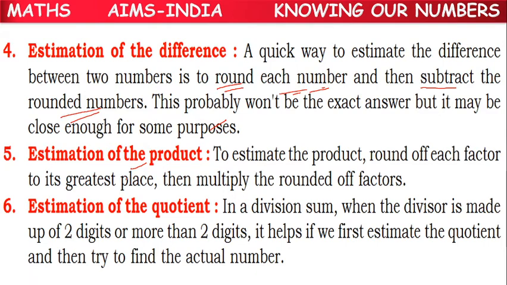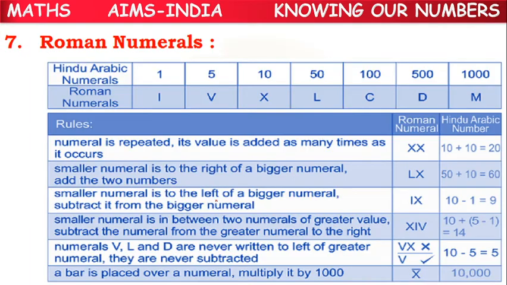Estimate the product: first we have to round off each factor to its greatest possible place, then multiply the rounded off factors, not the given factors. Estimation of quotient. All these we have learnt already.